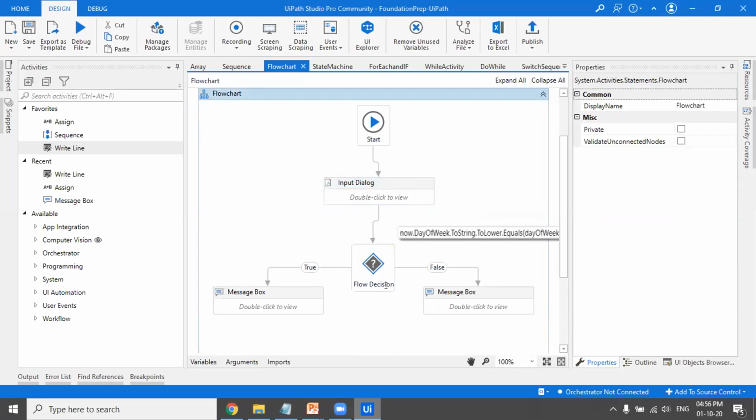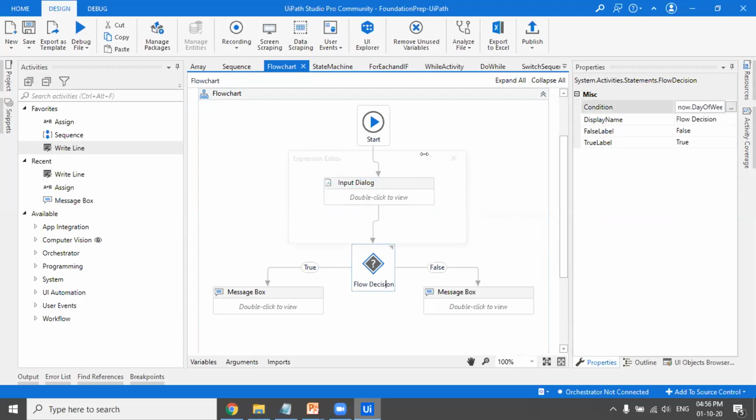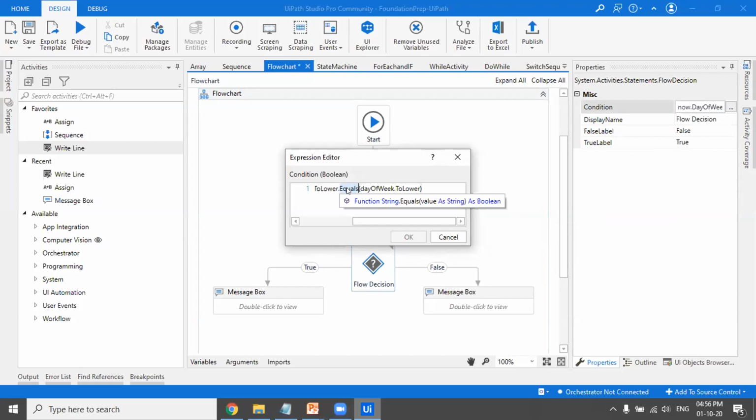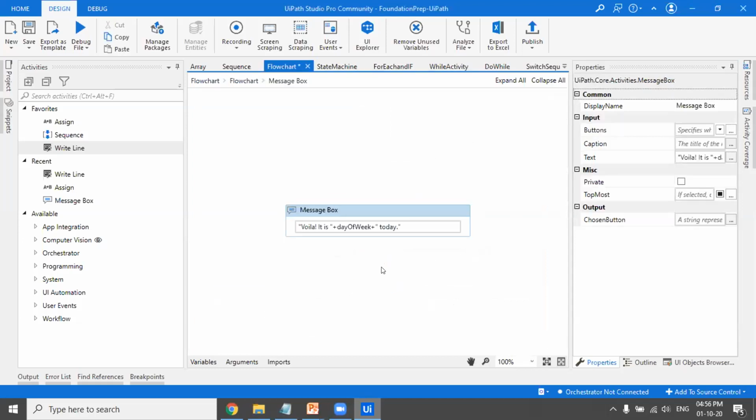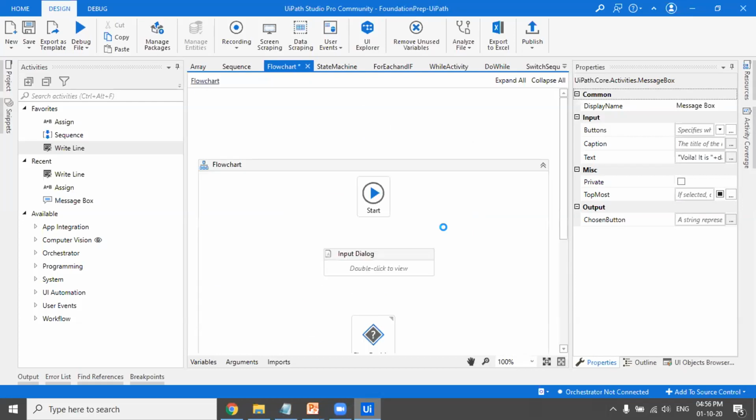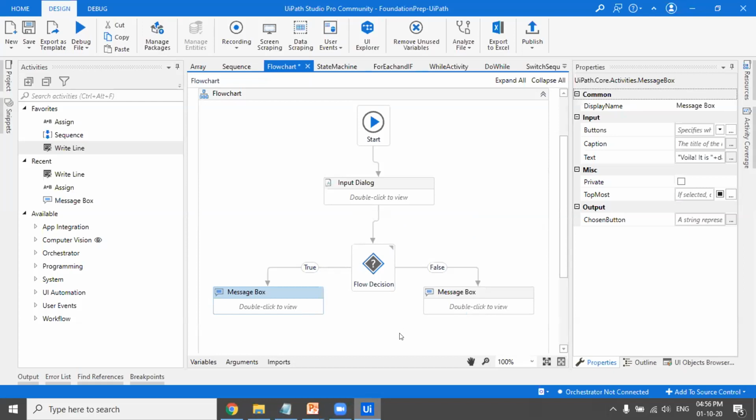So it will be checked here whether today's day, which we got using now.dayofweek.toString. So that is the use of function, which would be covered in the upcoming sessions. So I compared it with what the user has entered. And if they both are the same, I have done this dot equals. So dot equals would just check that the answer is matching, what day today is and what the user has entered. If they both are equal, then there is a message box. So you see here, it is printing that, okay, if it is equal, that means he's right. So it is that day of week today. If it is not, then it is printing that it's a wrong choice.